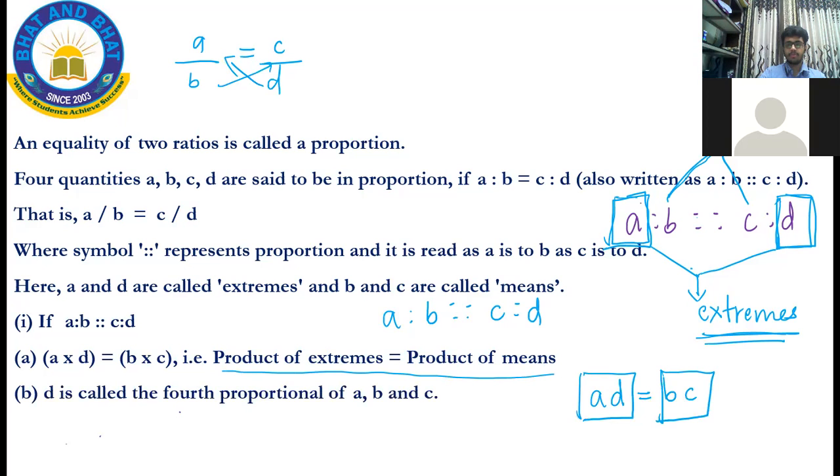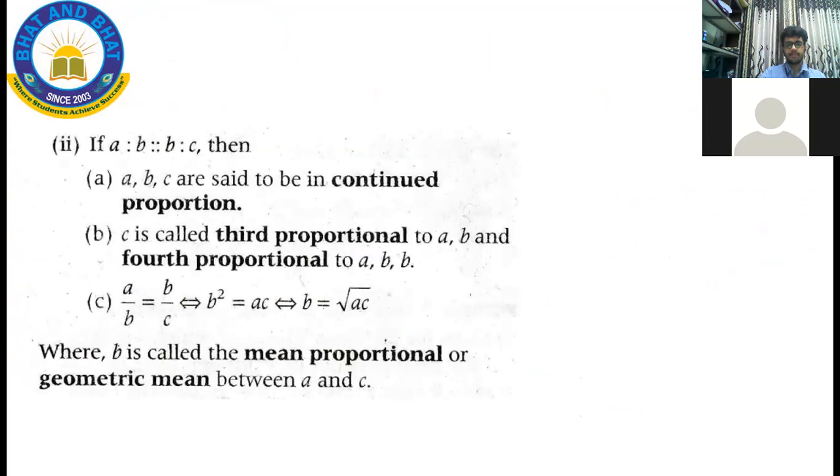D is called the fourth proportional. Okay.